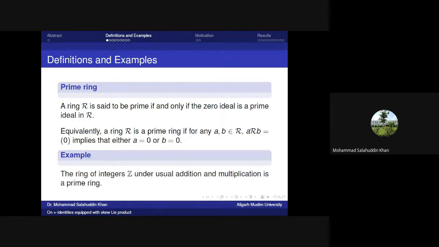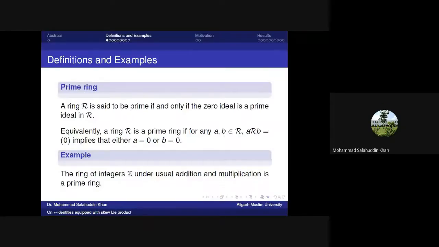Prime ring. A ring R is said to be prime if and only if the zero ideal is a prime ideal in R. Equivalently, we can say that R is prime if for any a, b belonging to R, aRb = 0 implies either a = 0 or b = 0. The ring of integers, for example, under usual addition and multiplication is a prime ring because in this ring, the zero ideal is a prime ideal. So Z is a prime ring.